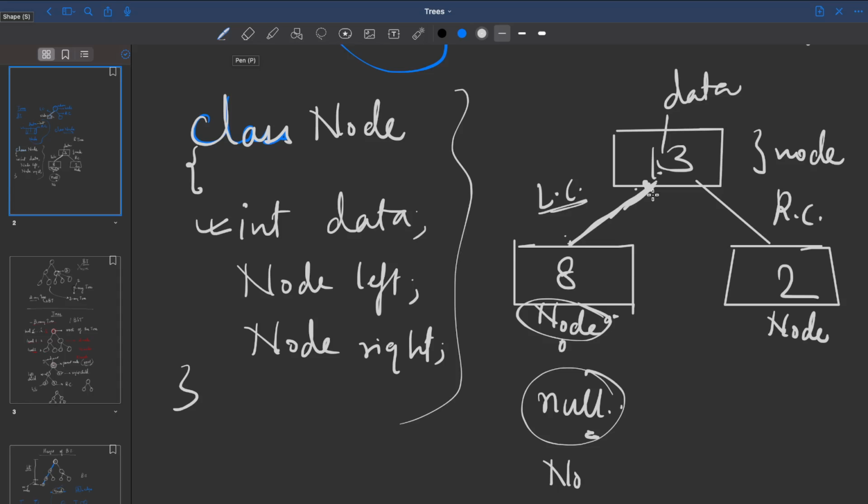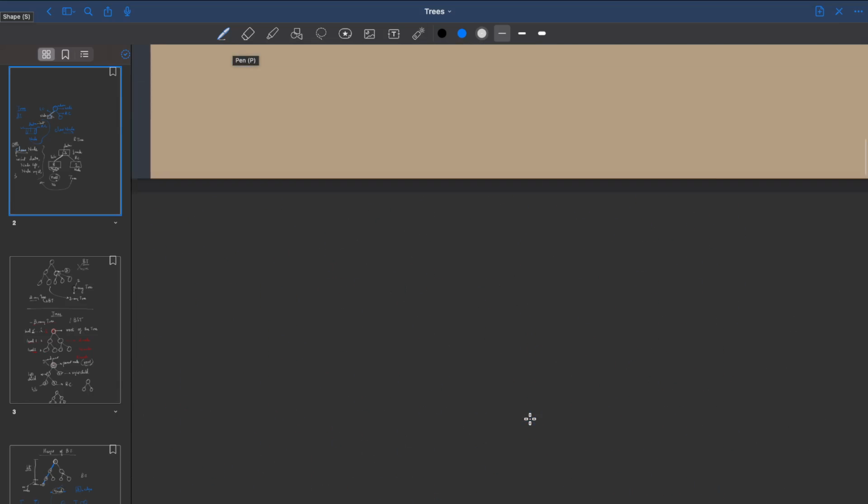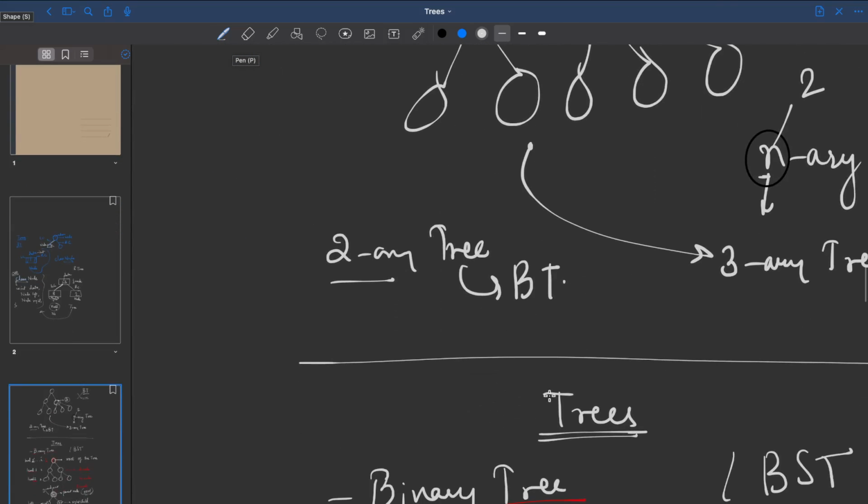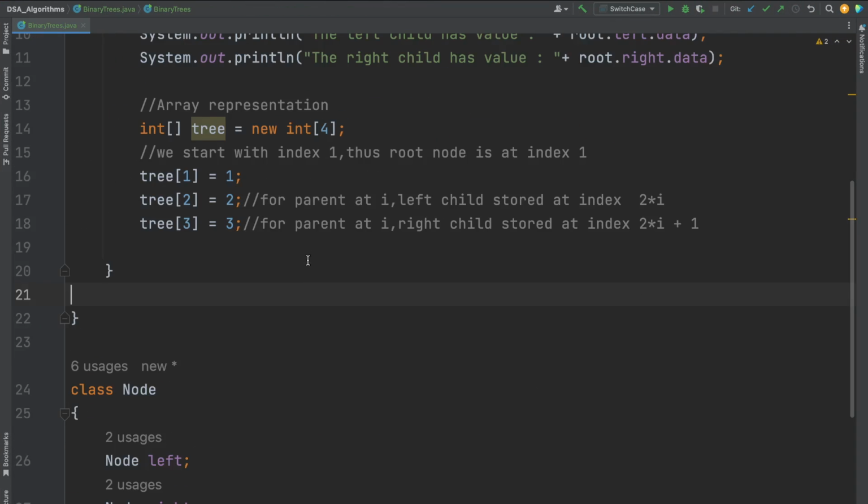So this is how you would basically use the concepts of object-oriented programming, using classes and objects to model your tree data structure in your code. Do not worry, we'll see in IntelliJ how to do it, but this is the general idea. There are two methods of representing your binary trees: one is the array representation, and the other is classes and objects. Fine, let's go to the code.